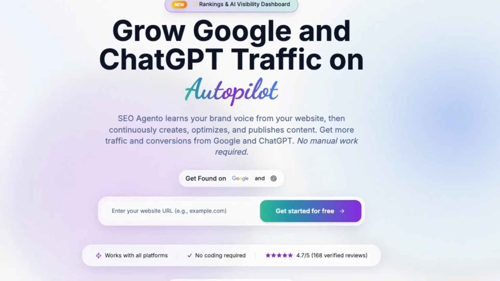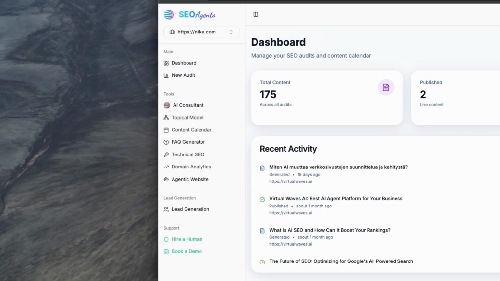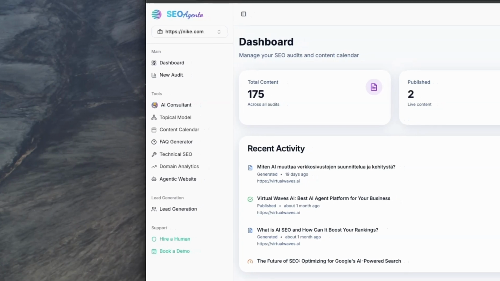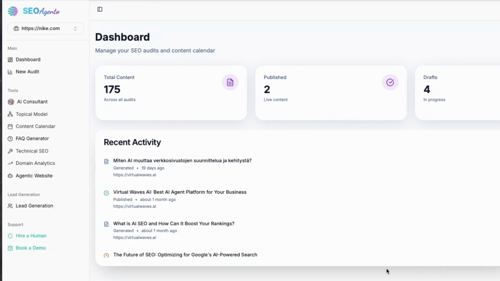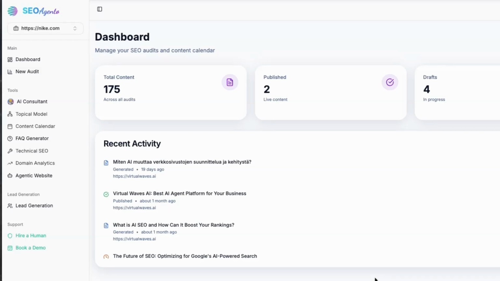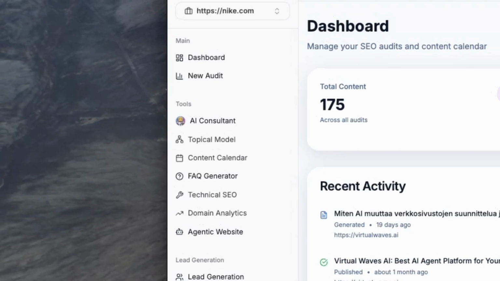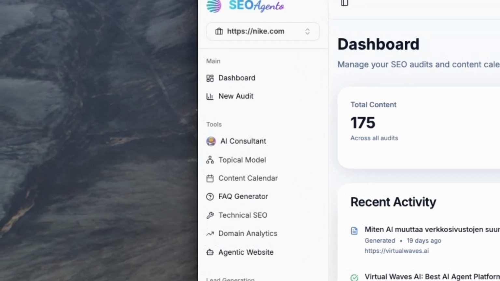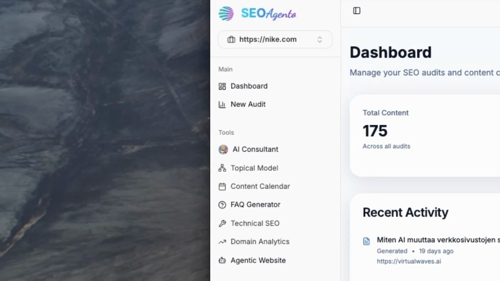The thing that we wanted to do with this tool was that we wanted to put the SMB, small to medium sized businesses, on the same playing level as enterprises by giving them a full team of SEOs that do work for them. So basically you have all of these functionalities, all of these AI employees doing the work of a marketing agency and enterprise that have big media and marketing budgets. So you have all of that at your disposal for a fraction of that price. So let's dig in. Let's look at the tool here.